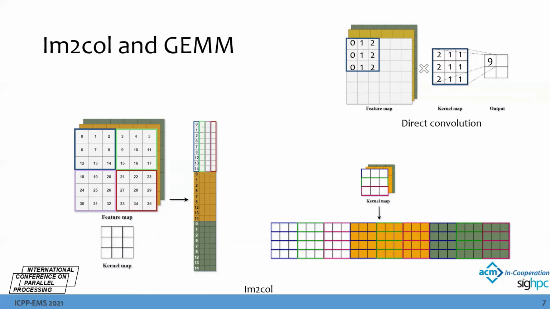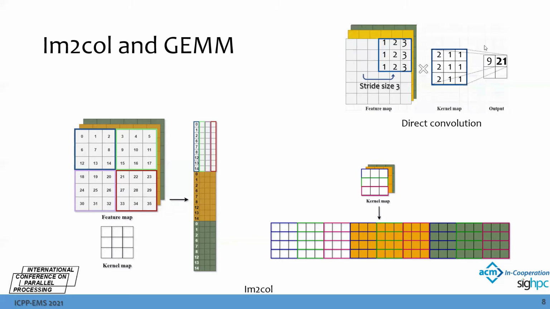In direct convolution, suppose we have a kernel map with size 3x3 and a feature map with size 6x6, and we set the stride size as 3. To do the convolution operation, we need to do element-wise multiplication between the kernel and the corresponding elements on the feature map. And then we sum up the results into the output, like here, 9.